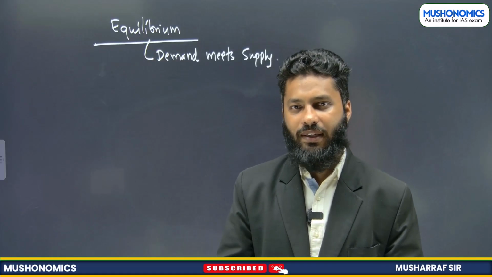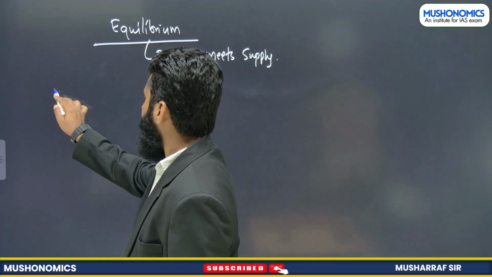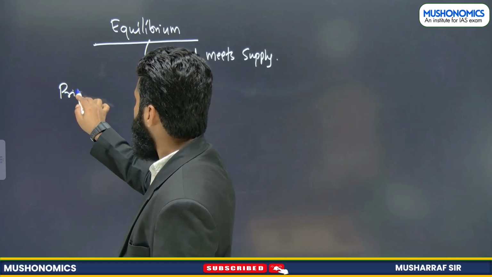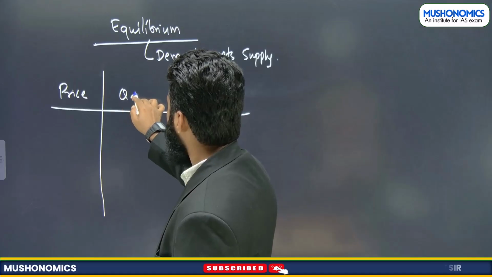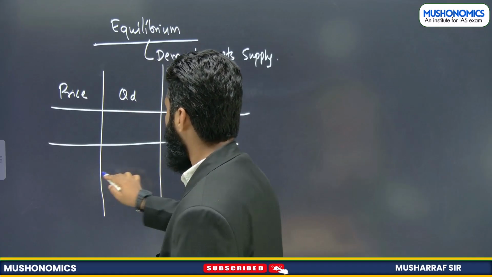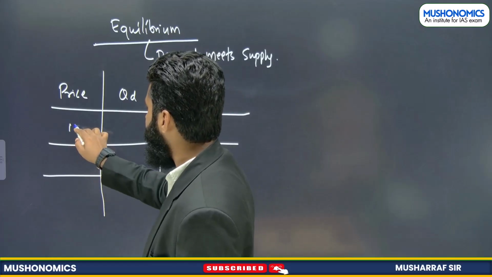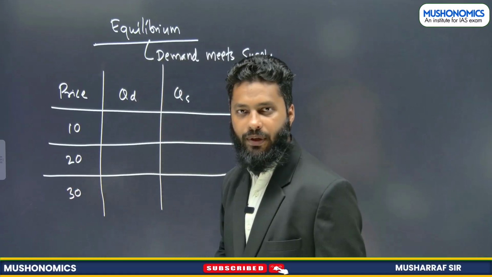Let's understand this through an example first. See, this is price, this is quantity demanded and this is quantity supplied. Now, price is 10, 20, 30 here, right?